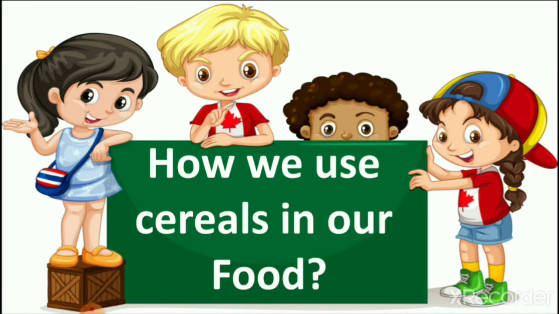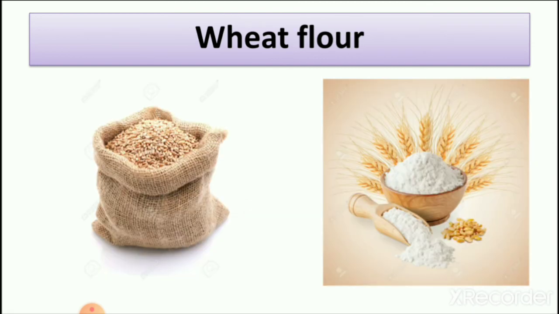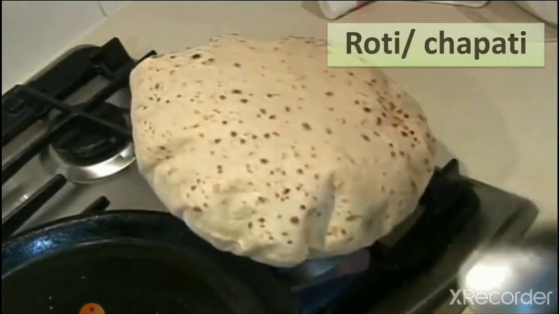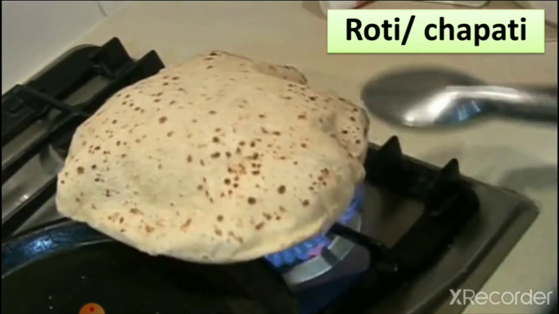Now, how do we use cereals in our food? I know that you understand how we use wheat in our house, and how we use rice in our house as a food. So let's see. We use wheat flour in our daily food. How do we use it? Let's see. Here you can see the wheat flour. From this we make roti or chapati for eating, and we eat it at lunch and also at dinner.